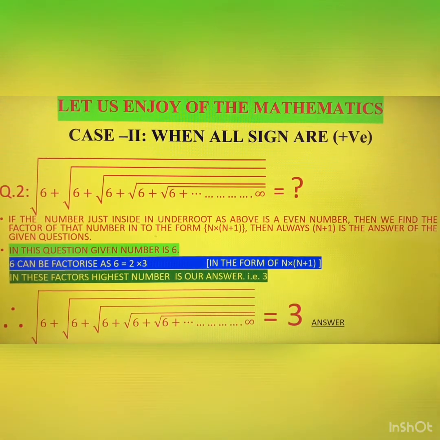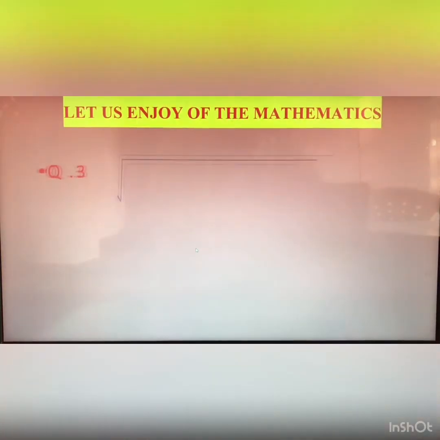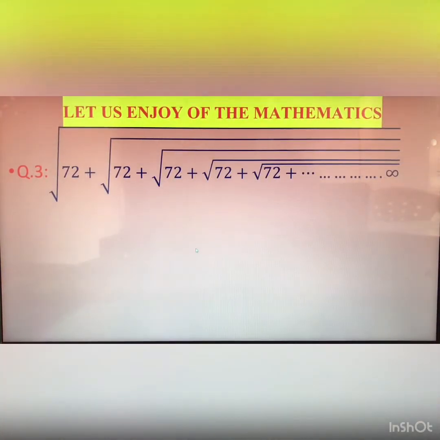What did you learn in this question? If the number is even, then you factorize the number in the form of n into n plus 1. Means the difference of both factors should be 1. Then the highest factor is the answer. Let us take another question just based on case number first.